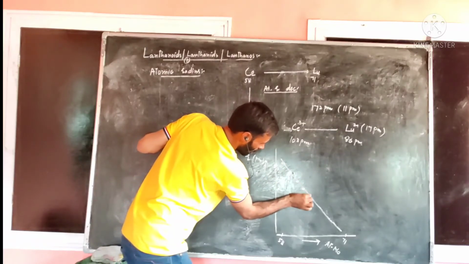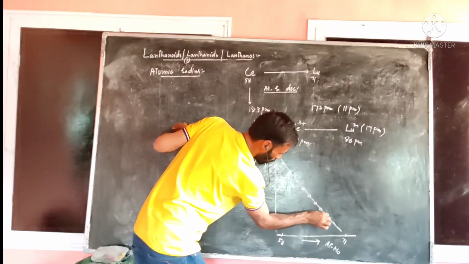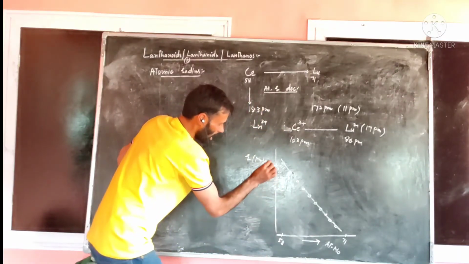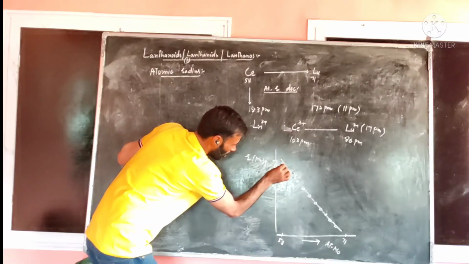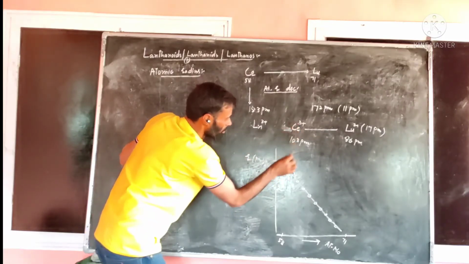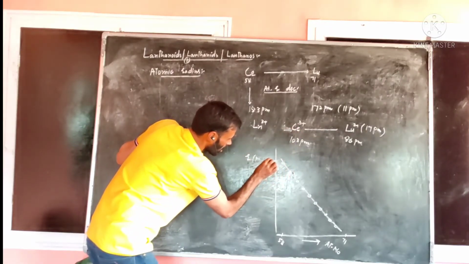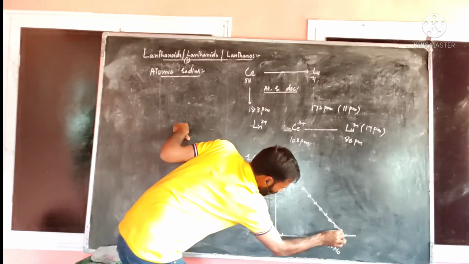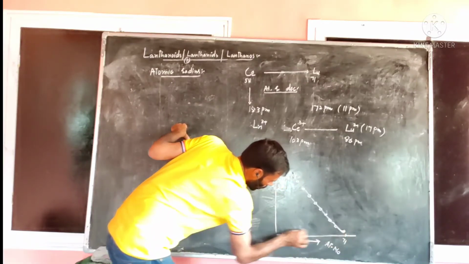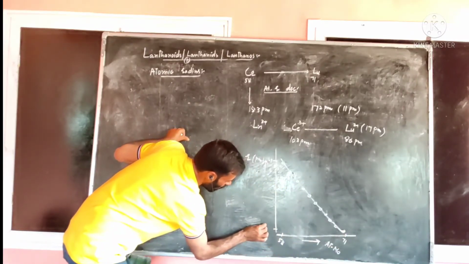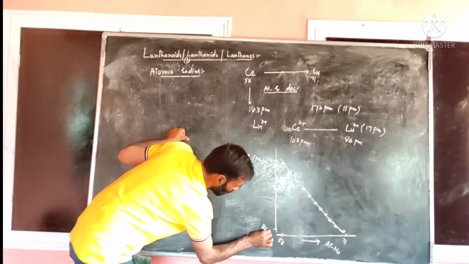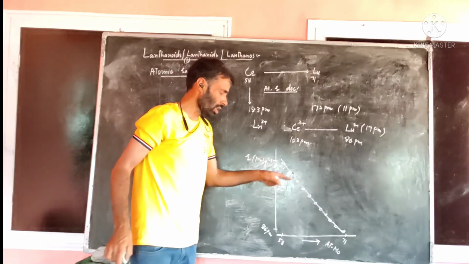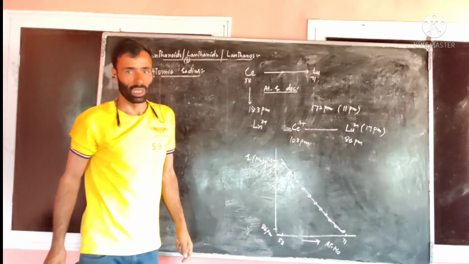That regular decrease in size we call lanthanide contraction. If this one is cerium 3 positive, its radius is 103 picometer. If this one is lutetium, its size is 86 picometer. This regular decrease in size on moving from cerium to lutetium we call lanthanide contraction.